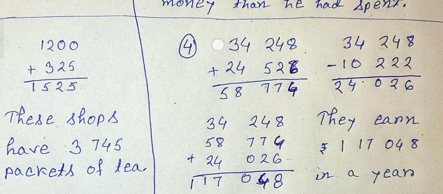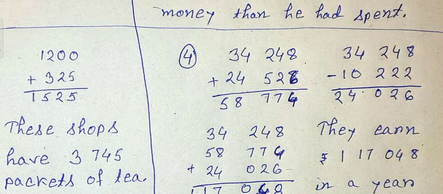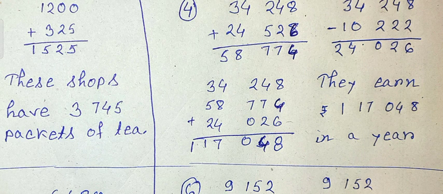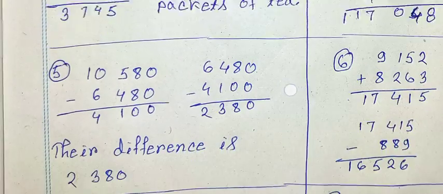Now add these three incomes of the family, and we will get the answer 1,70,048. Next, question number 5.